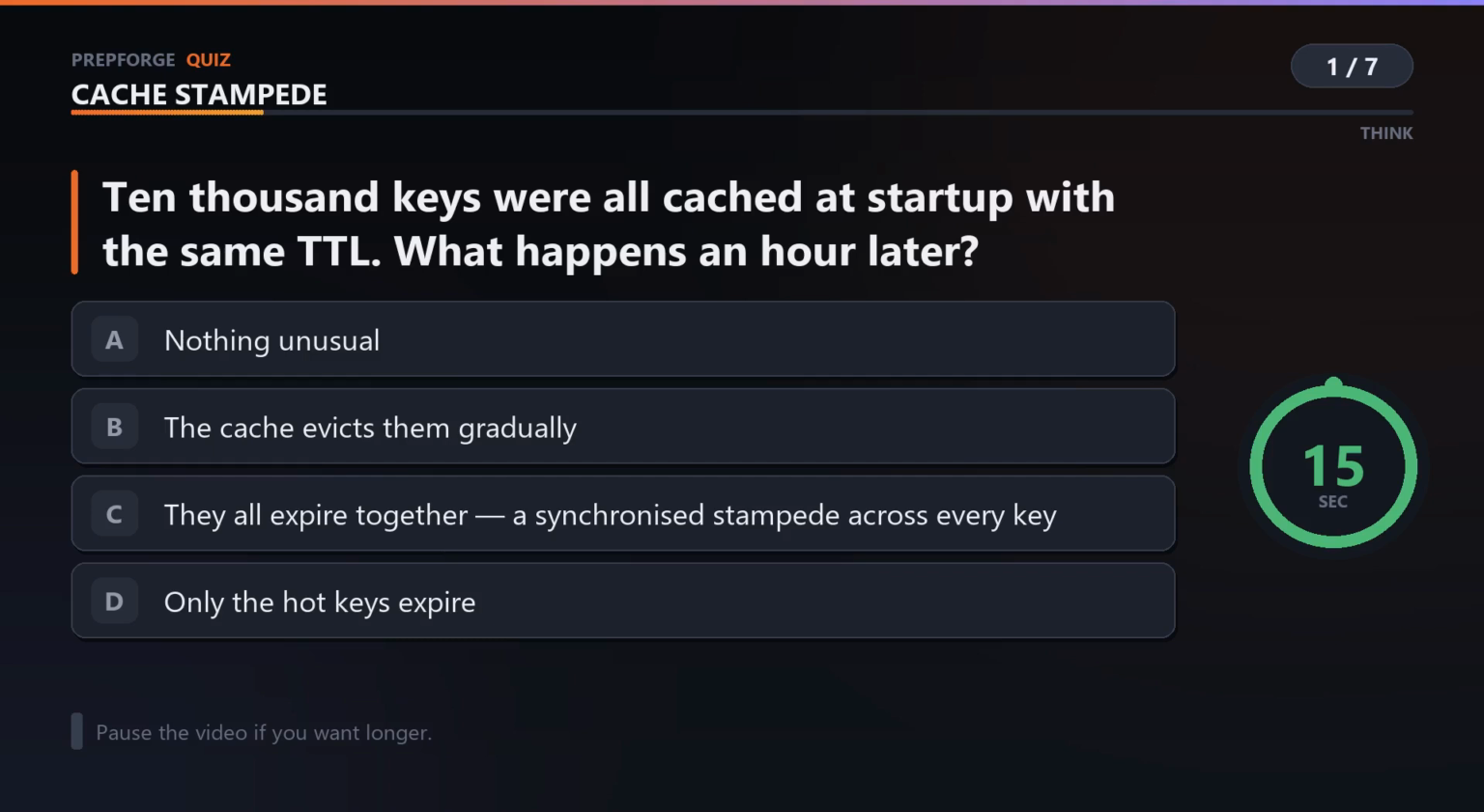10,000 keys were all cached at startup with the same TTL. What happens an hour later?